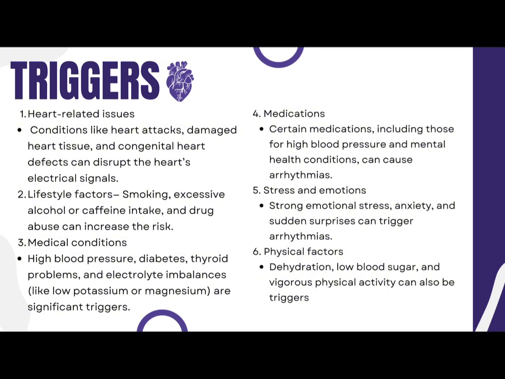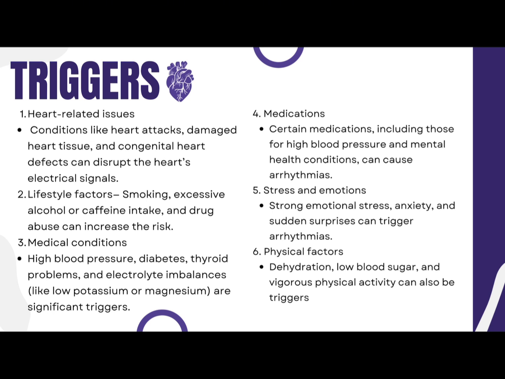So, dito naman tayo sa lifestyle factors like smoking, excessive alcohol or caffeine intake, and drug abuse can increase the risk. So, dito sa smoking, yung nicotine at iba pang chemicals sa sigarilyo ay pwedeng makapagpataas ng heart rate natin at ng blood pressure, na pwedeng mag-cause ng arrhythmia. Sa excessive alcohol naman is yung sobrang pag-inom ng alak ay pwede rin siya maka-affect sa electric impulse ng puso natin. Dito naman sa caffeine, yung maraming pag-take mo ng coffee is pwedeng makapag-cause ng pag-overstimulate ng puso na pwedeng mag-trigger at pwedeng maging irregular heartbeat natin.